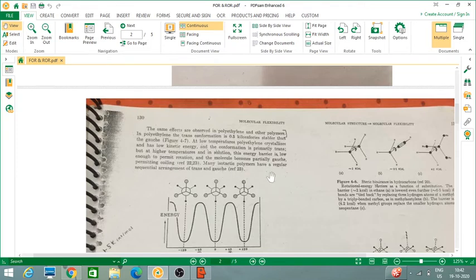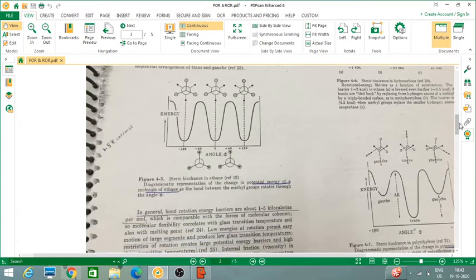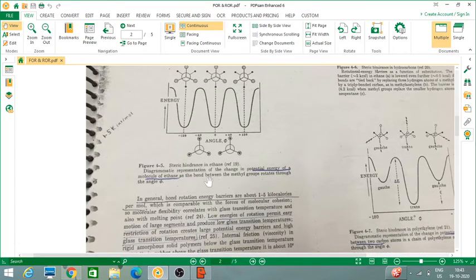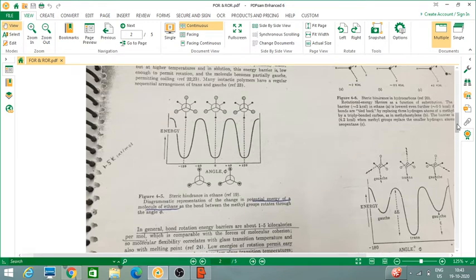Many isotactic polymers have regular sequential arrangement of trans and Gauche. So at higher temperature, it turns to Gauche. So here is the diagrammatic representation of the change in potential energy of the molecule of ethane as the bond between methyl groups rotates through angle phi. So here you can see the potential energy changes.